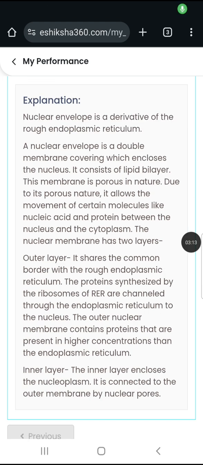The nuclear membrane has two layers. Outer layer, it shares the common border with the rough endoplasmic reticulum. The proteins synthesized by the ribosomes of RER are channeled through the endoplasmic reticulum to the nucleus. The outer nuclear membrane contains proteins that are present in higher concentrations than the endoplasmic reticulum. The inner layer encloses the nucleoplasm. It is connected to the outer membrane by nuclear pores.